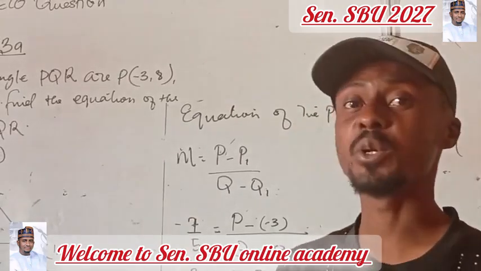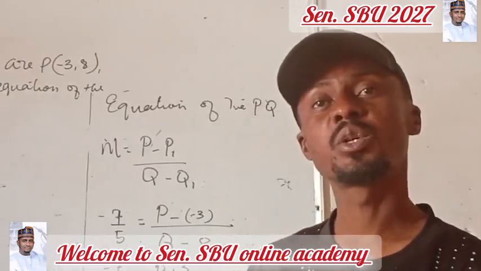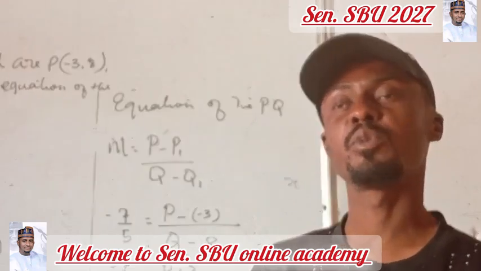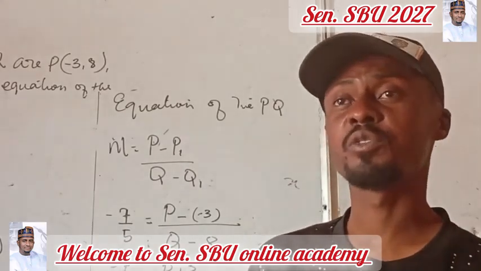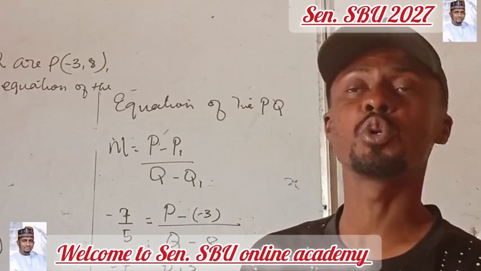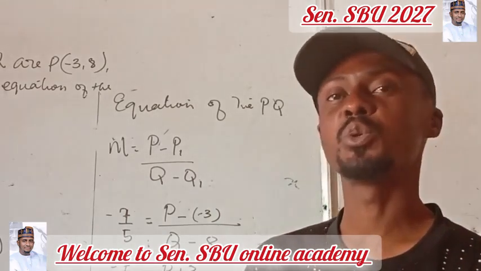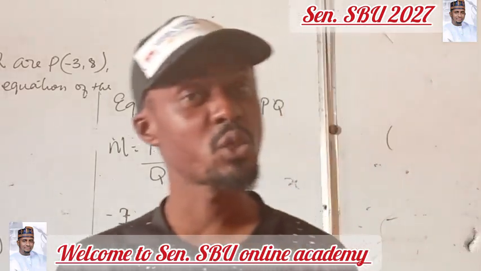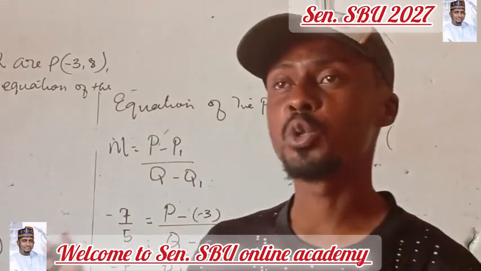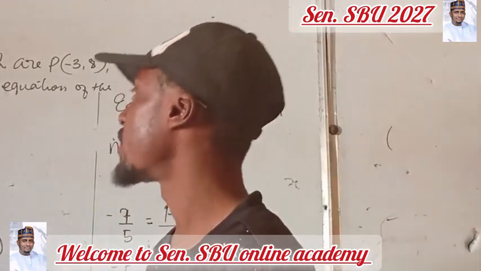This is question 3, and you know the reason for coming up with this English version of the class, because the Senator is the Chairman, Senate Committee on Security and Intelligence, Federal Republic of Nigeria. As far as that office is concerned, he is representing Nigeria as a whole, not Bauchi State alone and not Bauchi South alone. That is why we decided to use the English version of this class to make sure that the tutorial cuts across national and international boundaries. We are going to explain this statement in English for better understanding and further clarification.